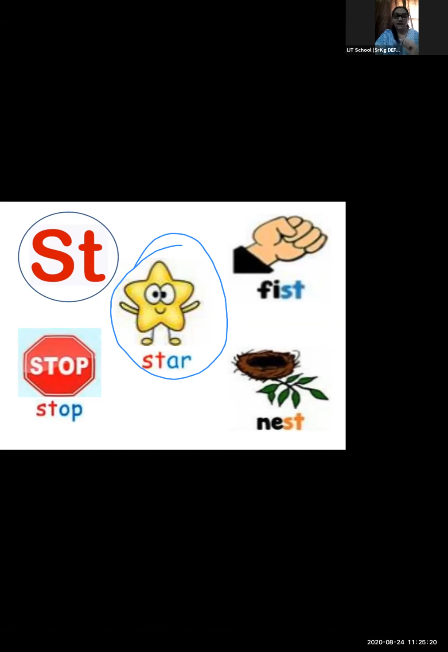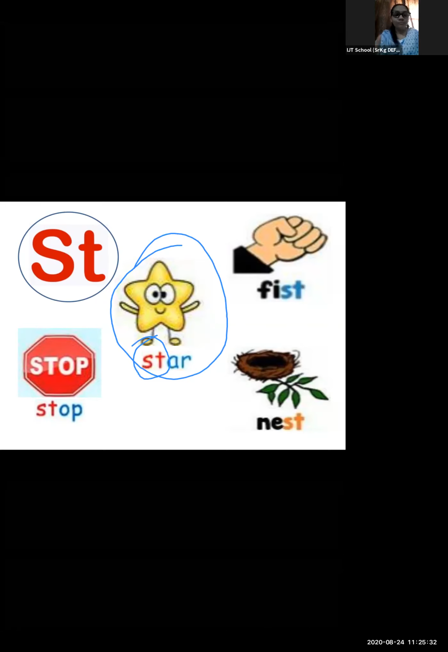When we say star, yes, we can hear the sound of st at the beginning. Star, star, star. Yes, very good. Now, can you see here? What can you see here? Yes, it is a stop.